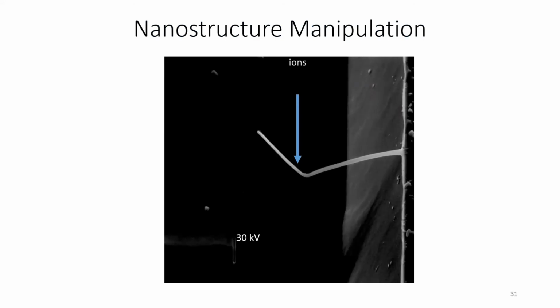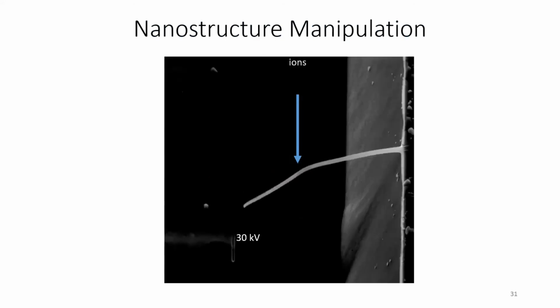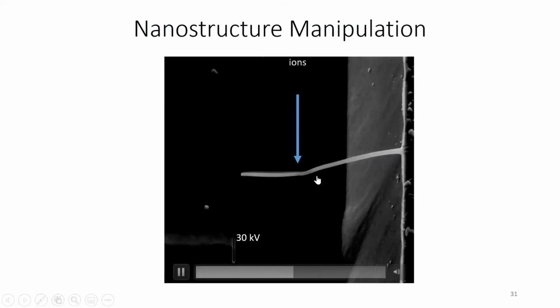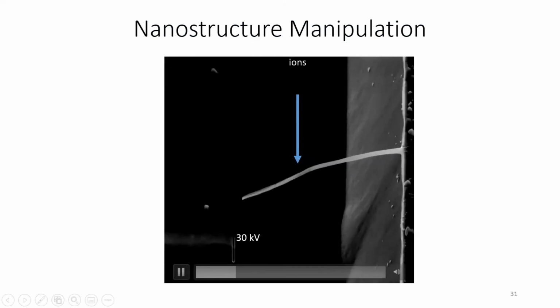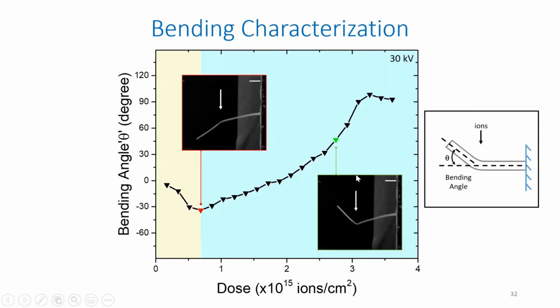Okay, and here is a live video that was captured during the ion irradiation. So initially, you see the incident ions are hitting the nanowire at this particular location. So you see the nanowire is going down, and when you increase the dose further, it aligns towards the incident ion beam. Okay, and this is just a characterization, showing that it can be bent in both directions, and what the dose is if you want to go for a particular angle.